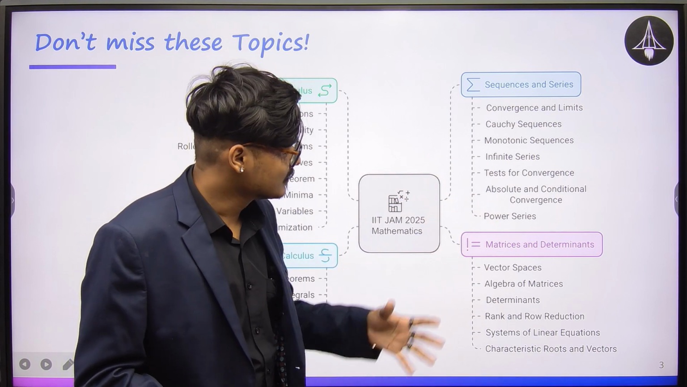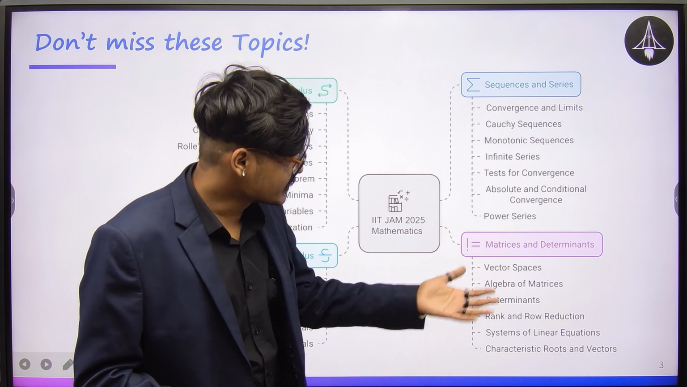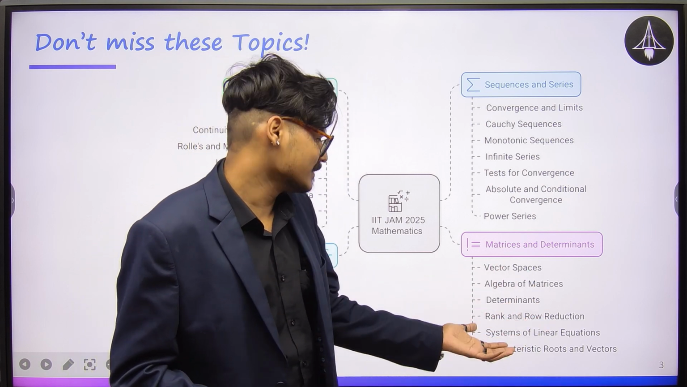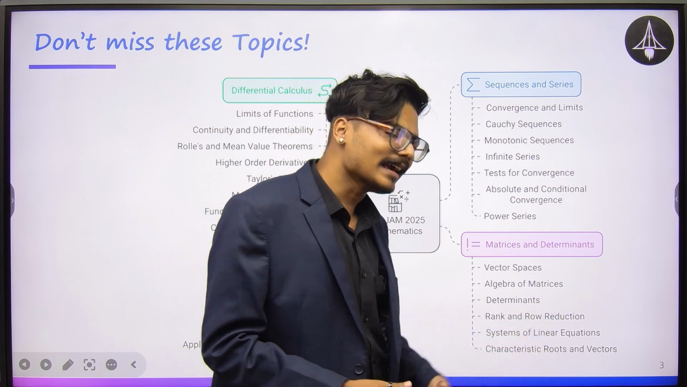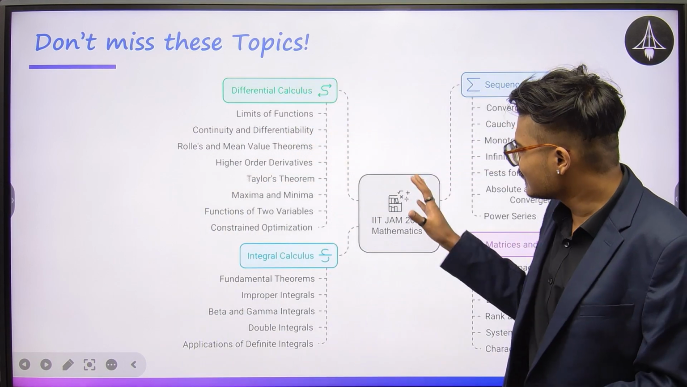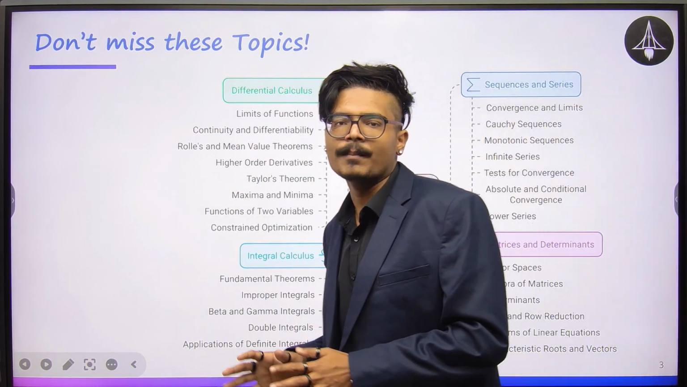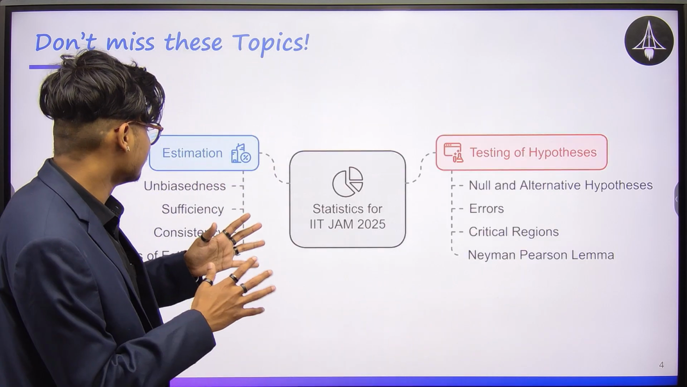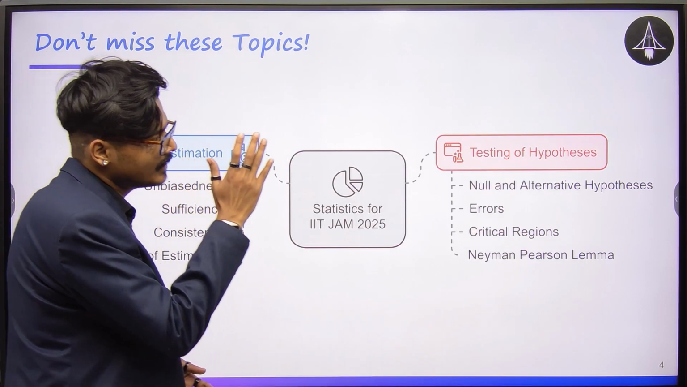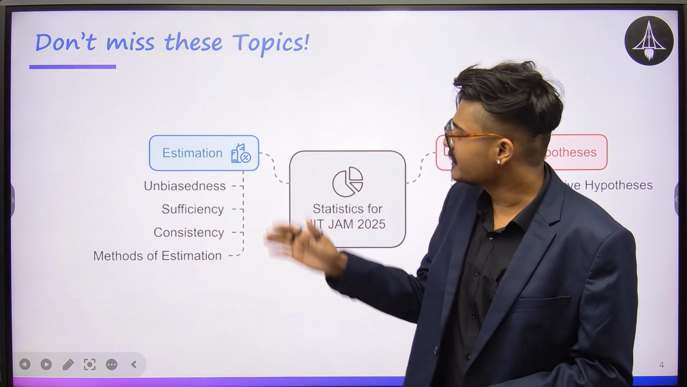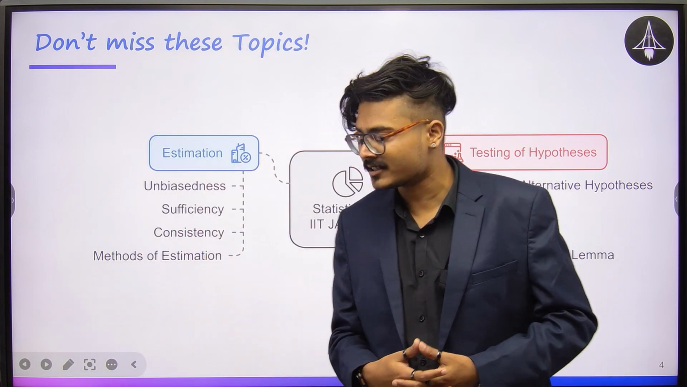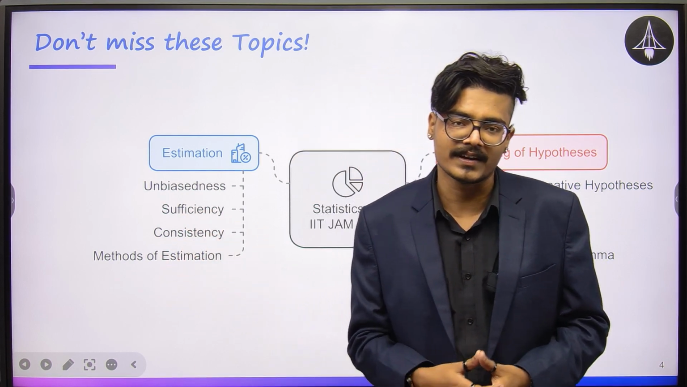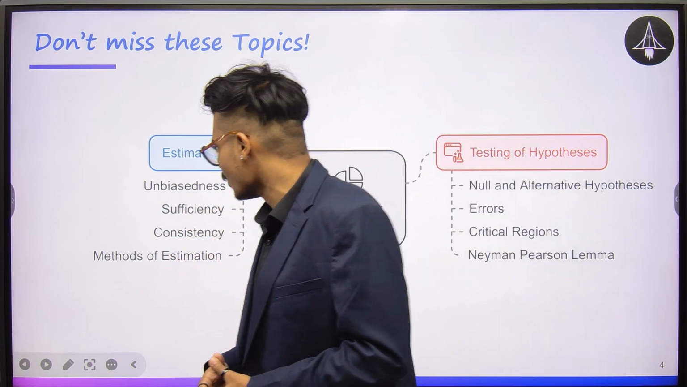Matrices and determinants, comparatively easier topic. You'll have to study about vector spaces, algebra of matrices, determinants, reductions, systems of linear equations, and characteristic roots, right? So this covers everything that you need for your math section of the paper, right? Now coming to statistics part. You have estimation and hypothesis testing. Under estimation, you'll study about bias and unbiased estimators. You'll study about sufficiency. You'll talk about consistency and the methods of estimation. So there are briefly four major topics under this.